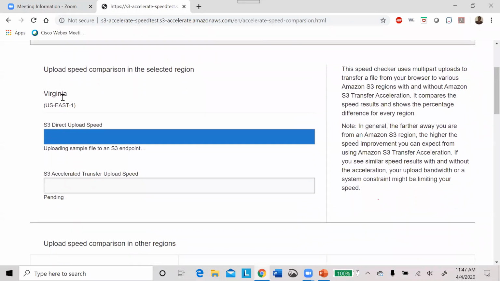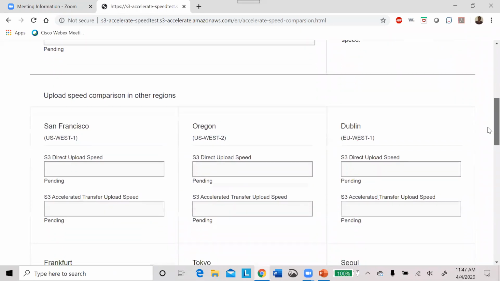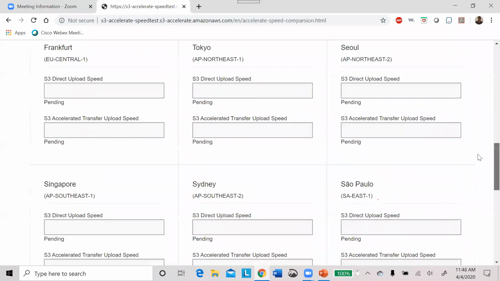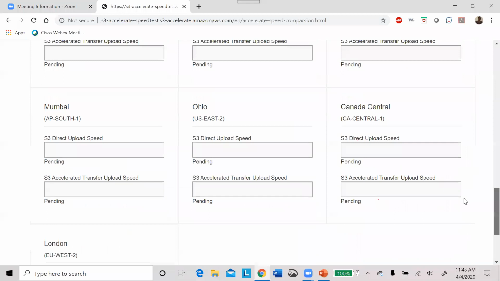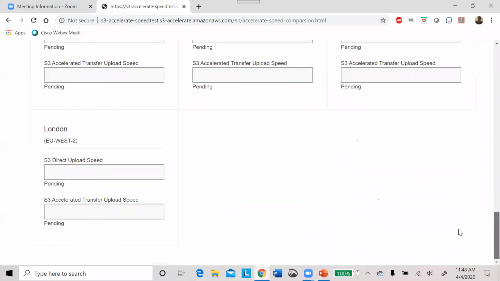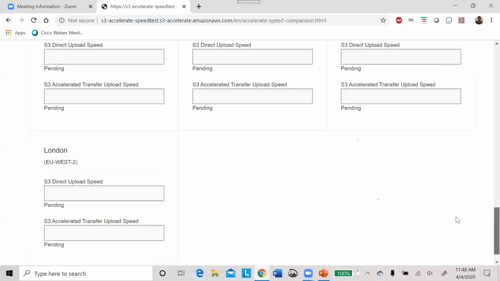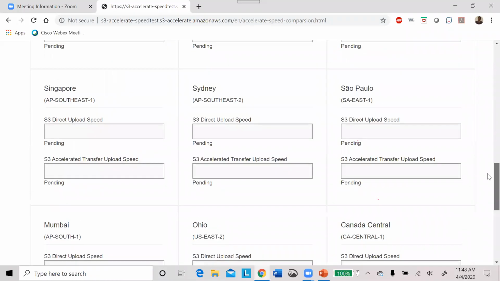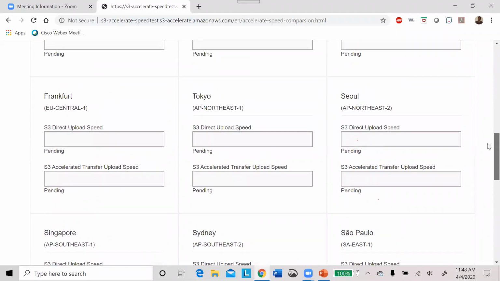Currently I have connected with Virginia, so this is the speed. It will take some time, up to 15 minutes, to know all the region speeds, the upload speed comparison with other regions. It will take a maximum of 15 minutes to load all this information so that you are able to understand how fast every region is currently optimized. For example, Mumbai, the speed is pending to calculate. All other locations, Canada or Australia, you are able to see here.